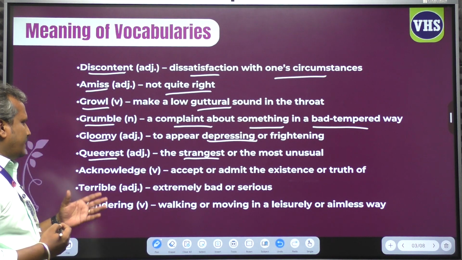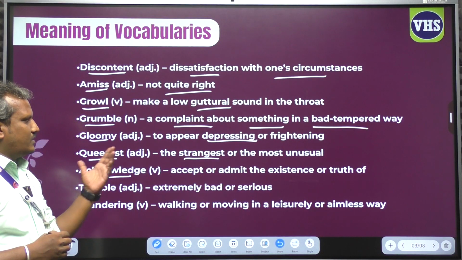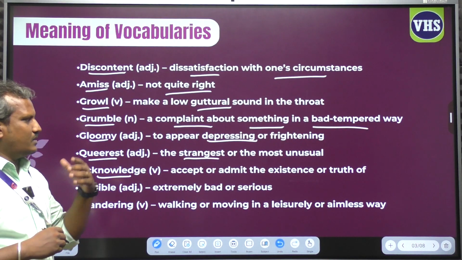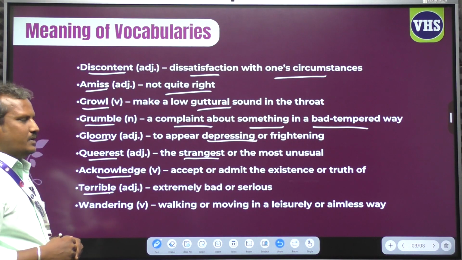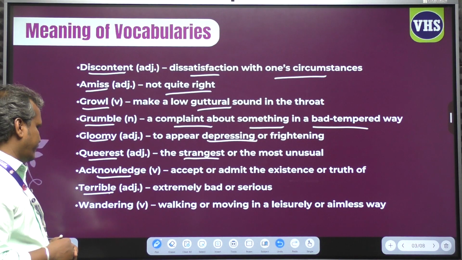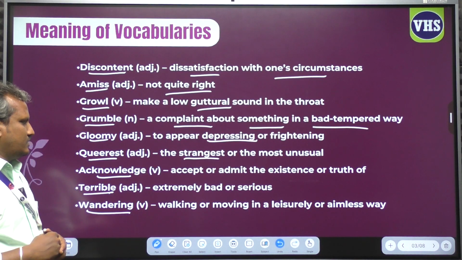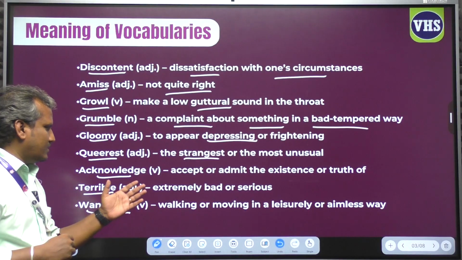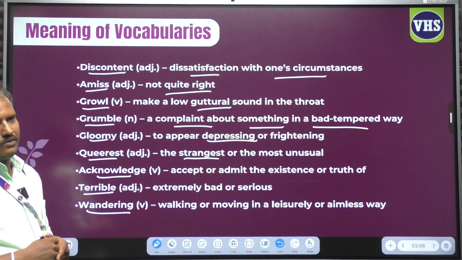Next, acknowledge. Acknowledge means to accept or admit the existence or truth of something. And the next one is terrible. Terrible means extremely bad or serious. Last word, the important word, is wandering. Wandering is nothing but walking or moving in a leisurely, aimless way.